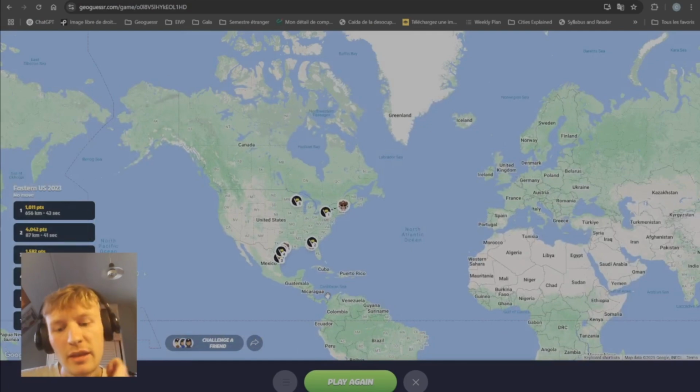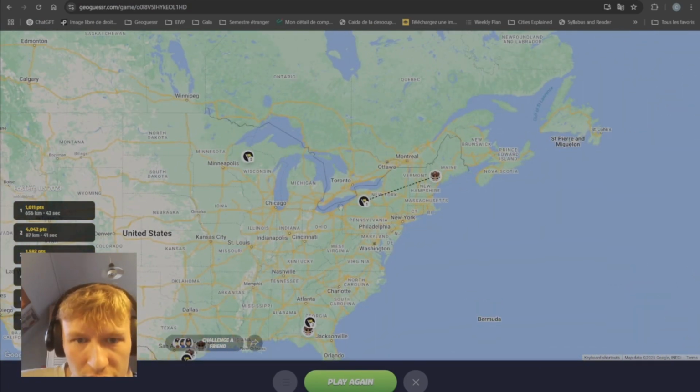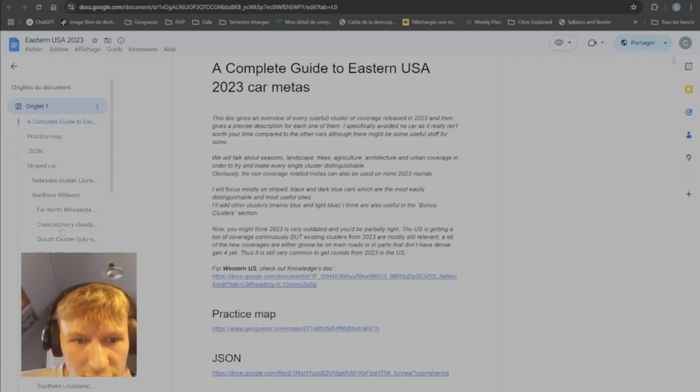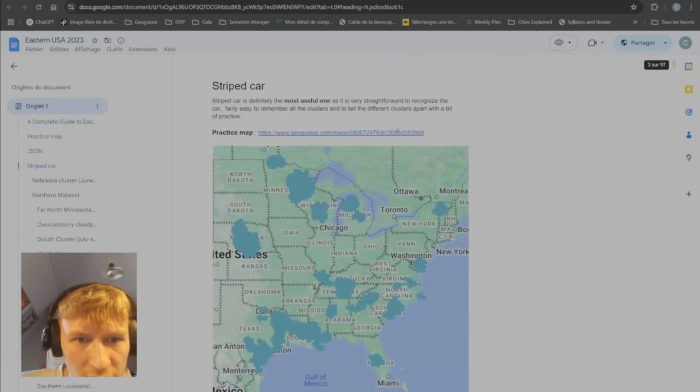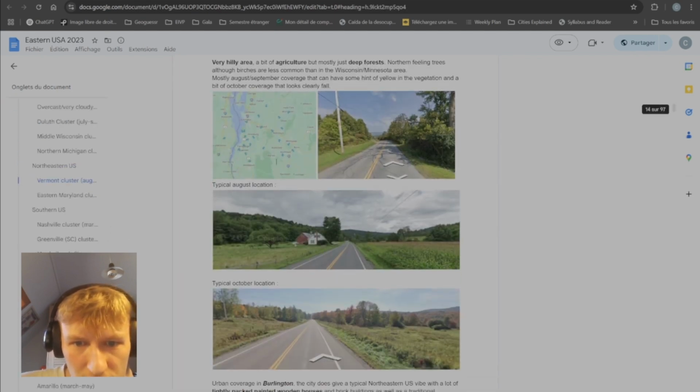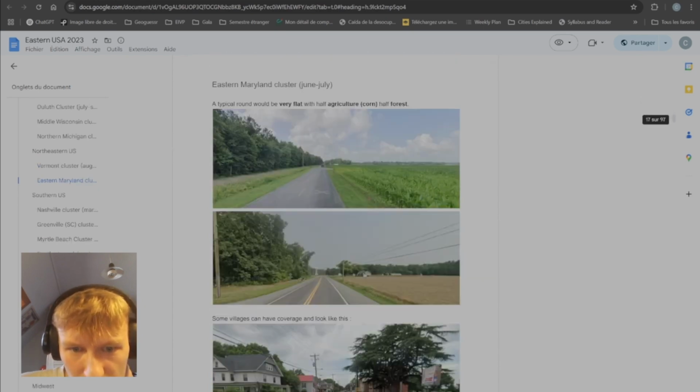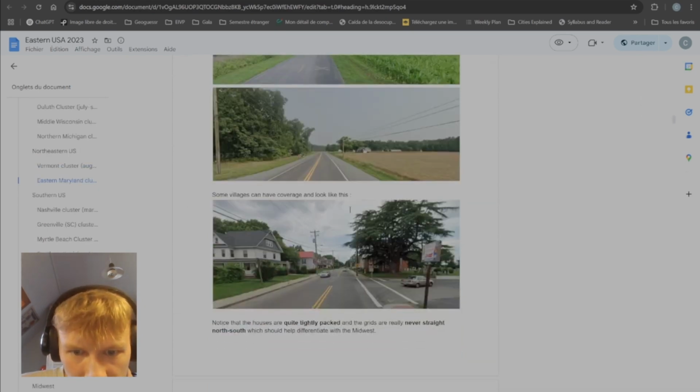But yeah, it really is good to know your clusters, and this document gives an insight on every single cluster and a practice map. So we're going to be practicing striped car in the next video, and then black car. It gives a gentle description about every single cluster and how you can get them every time.